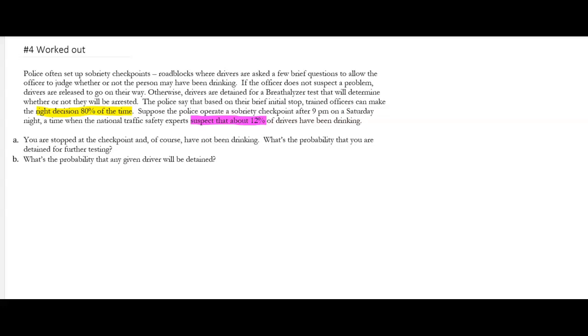We have to think about what the options are that could happen. The first thing that has to happen is you're either drinking or you're sober. Those are the two options. So you get to a stop and you've either been drinking or you have not been drinking.